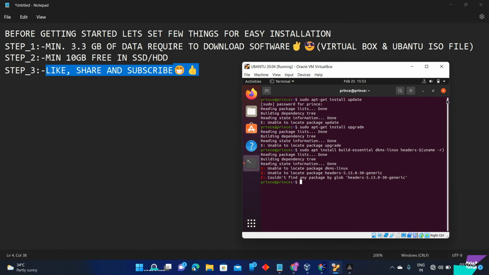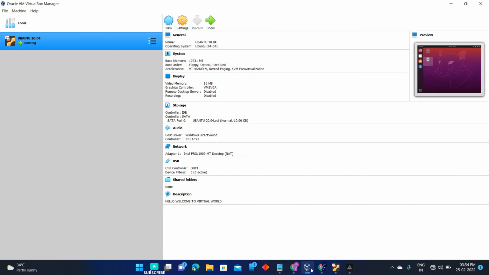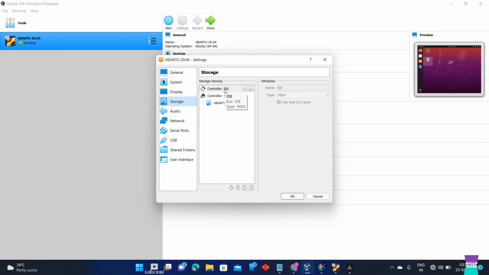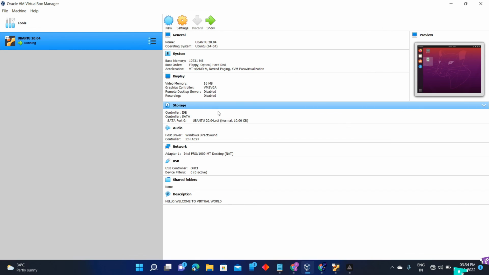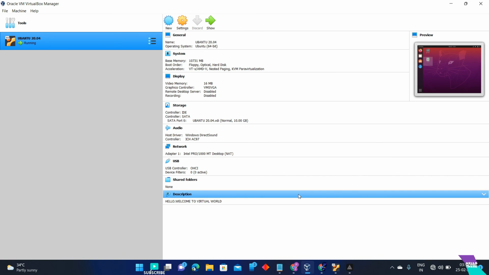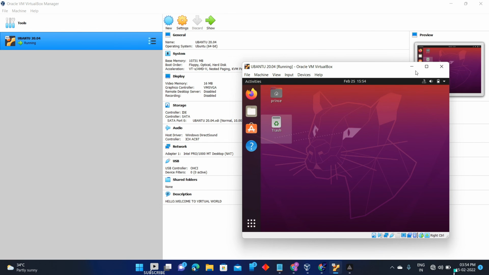So what you have to do is close this window. I'm not closing it, I'm telling you what to do. Go to VirtualBox and in settings, go into storage. This is a controller IDE. Right click on it and it will show the remove option. You have to remove this, then restart your Ubuntu, and that's all. You are done. I had already done it, so it is not showing for me.